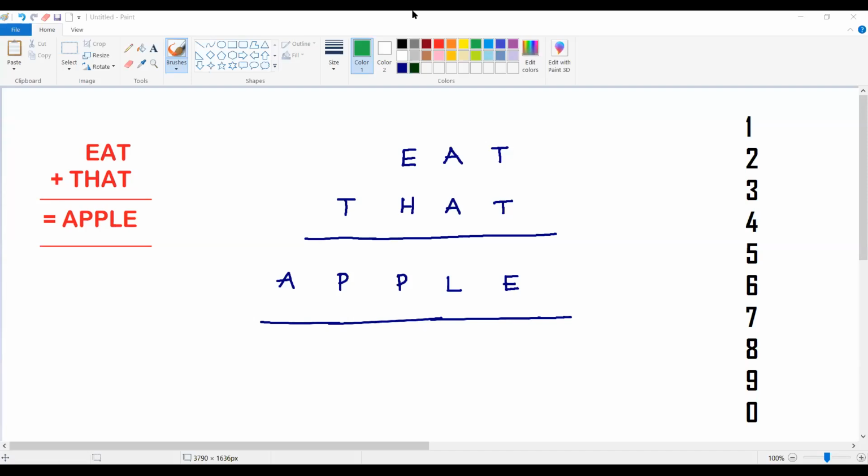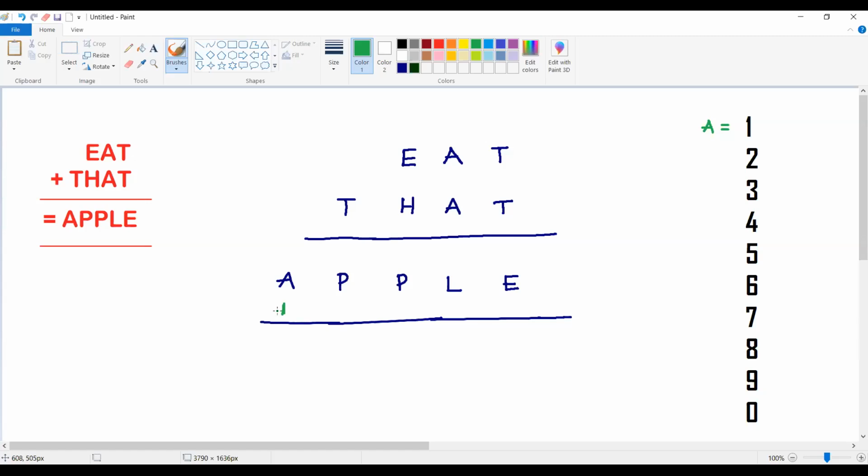So you can just observe the question here. EAT plus THAT is equal to APPLE. First solve from here. Actually, as I told you, we have to start from here, but there is a carry which is trying to give me one idea. What is the possibility of the value of A? A must definitely be equal to 1. There is no other possibility. Why? Because T is a single digit number. If you add some carry, the maximum possibility is 9 plus 9 is 18. So A will definitely be the digit 1.